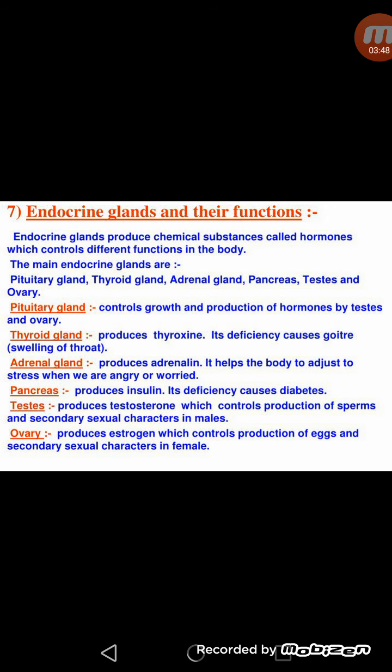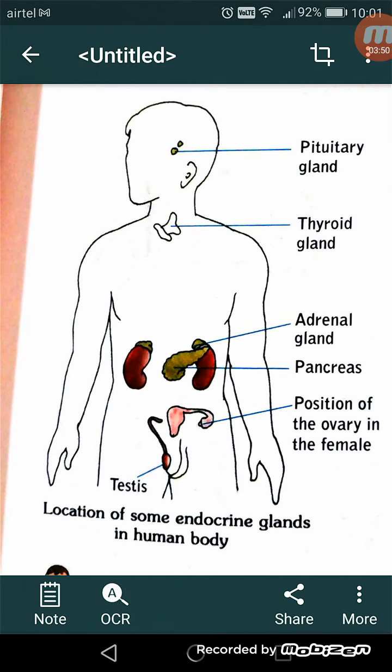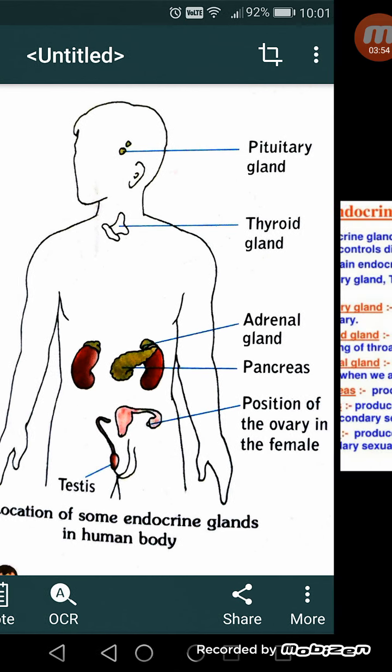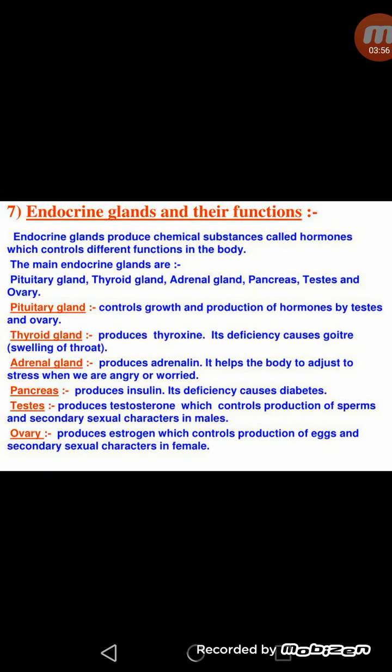Second gland is thyroid gland. As you can see in the diagram, this gland is present in the throat or neck portion of human beings. It mainly releases hormone thyroxine. This thyroxine hormone controls the metabolism of fats, carbohydrates, etc. in the human body. And if it is deficient, it means if thyroxine hormone is not released properly, it causes goiter, due to which there is a swelling in the neck.